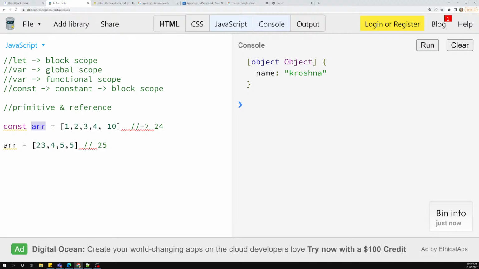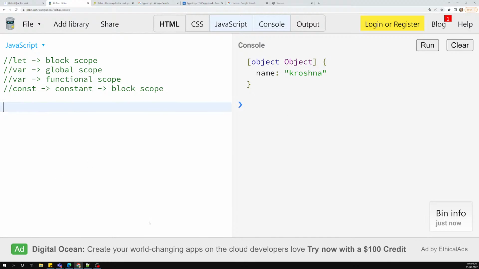But if you want to assign a new array or a new object, then the pointer location will be changed. It will try to assign this new pointer location to this variable, which should not happen. Why? Because this is a constant. Because of that reason the error is raised. So this is what you need to understand about constants, why they allow changing the values.